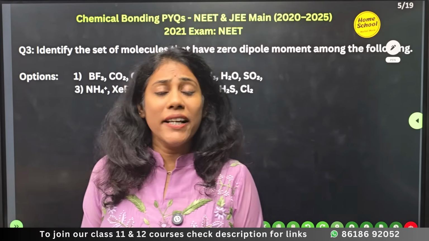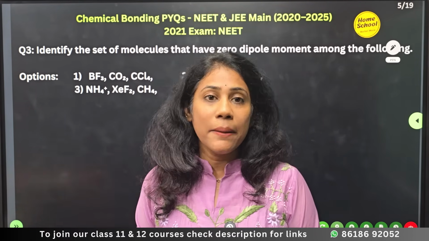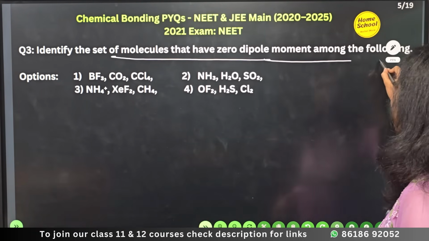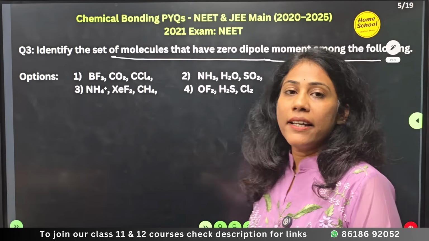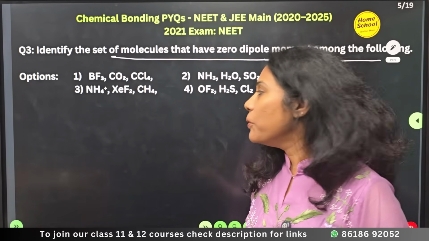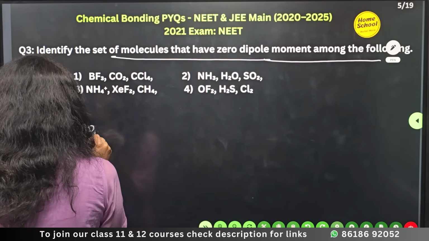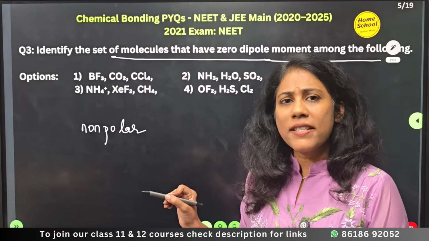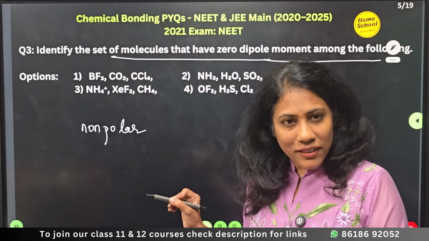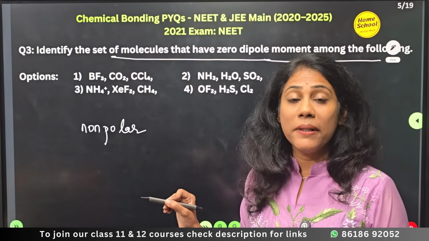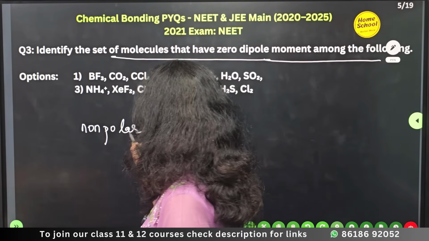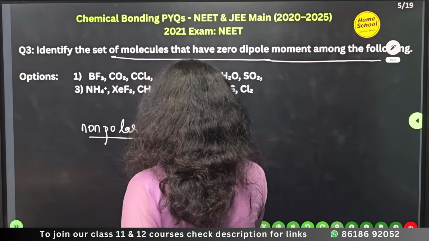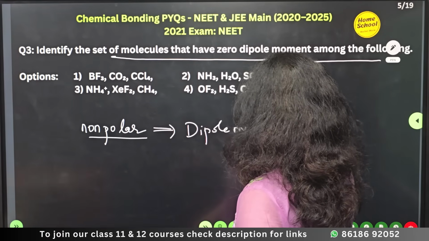Yes, this is also a very typical question from chemical bonding, I can say. Identify the set of molecules that have zero dipole moment among the following. Okay, so guys, zero dipole moment in the sense non-polar molecule. Here I am not explaining what dipole moment is, etc. For the concept, please watch the videos, or just jump into the course. You will have a very elaborate explanation on everything. Non-polar molecules will always have dipole moment 0.